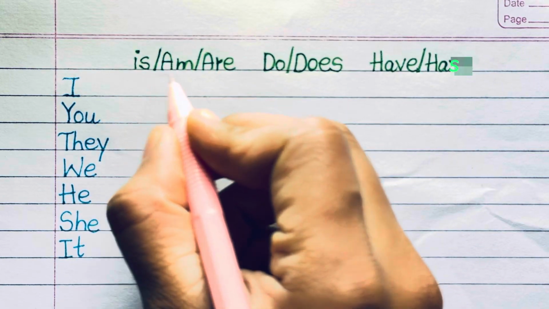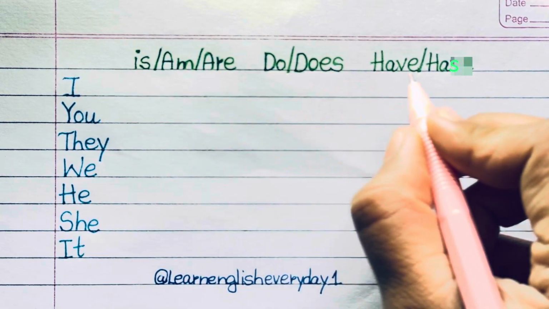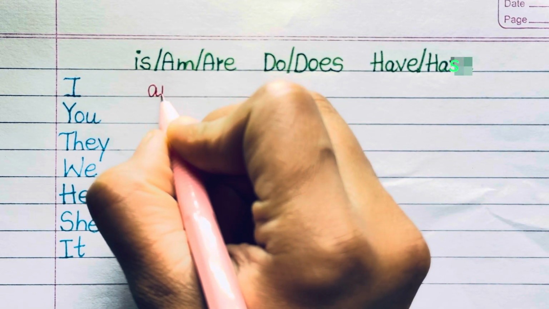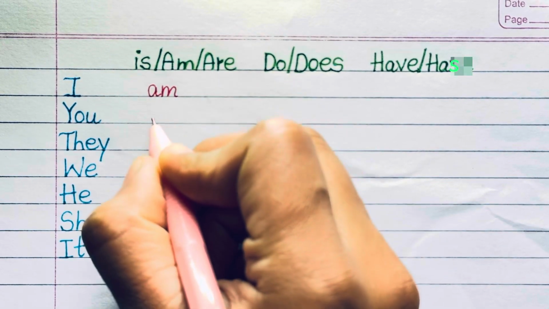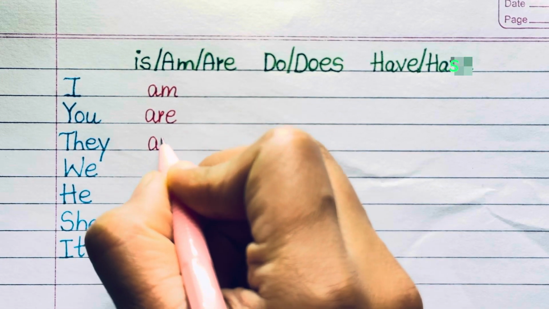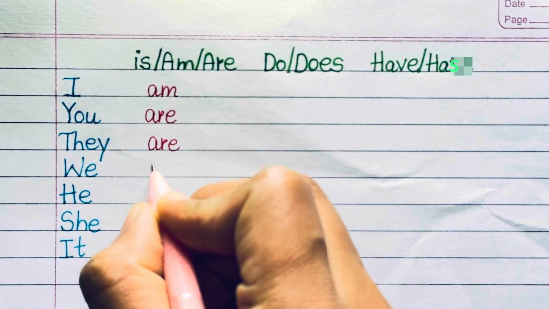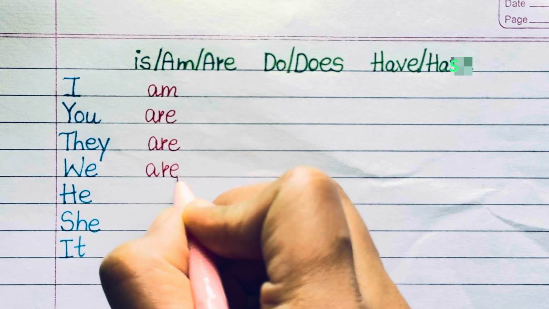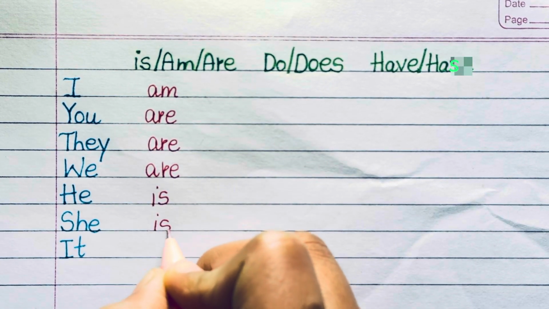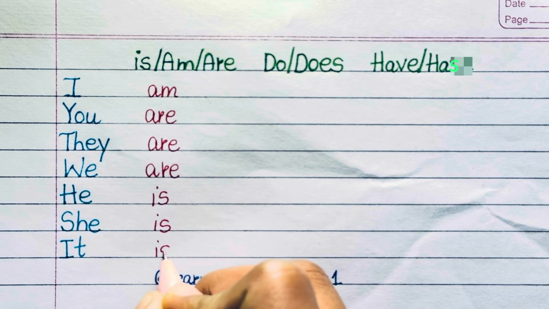Let's see the use of is, am, are, do, does, has, have according to these subjects. I am. You is plural in form, so with plural subjects we use are. You are, they are, we are. He is a singular subject, and with singular subjects we use is. He is, she is, it is.